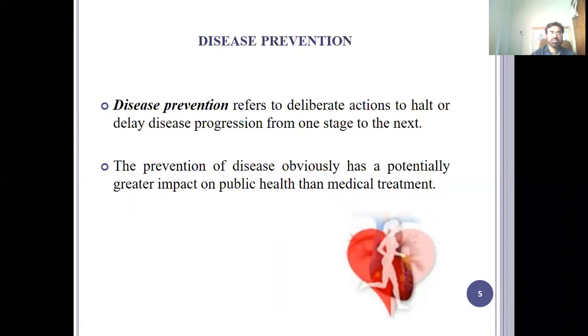So by prevention, if we follow the SOPs, especially for COVID-19, we can prevent it from further progression or spreading. And in the case of primary prevention, we can prevent diseases through vaccination and other measures. If the modifiable factors are modified, we can prevent so many diseases.